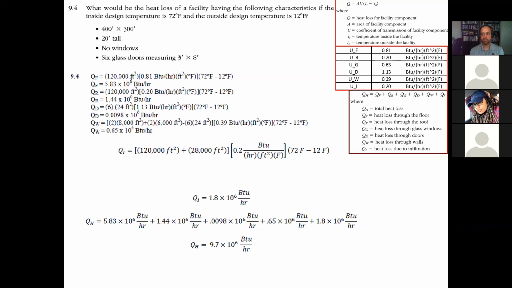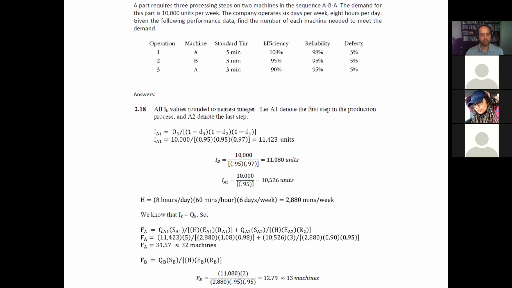Any other question? Good. So the next problem, this one is to find the number of each machine needed to meet the demand. So in this problem, we are using some of the concepts that we learned in the first part of the semester in order to estimate the required input for each station. And then using that information, we were computing the number of machines that were needed.